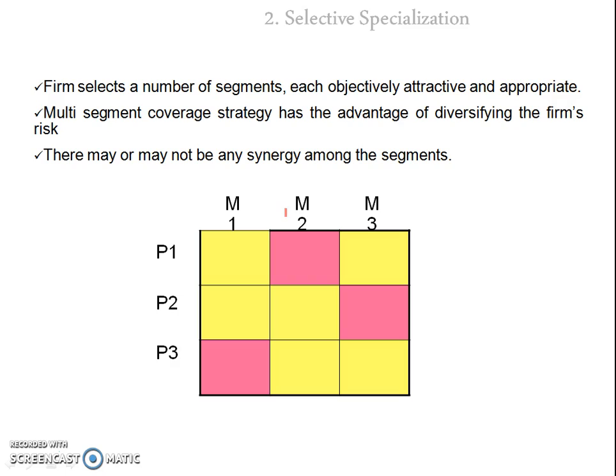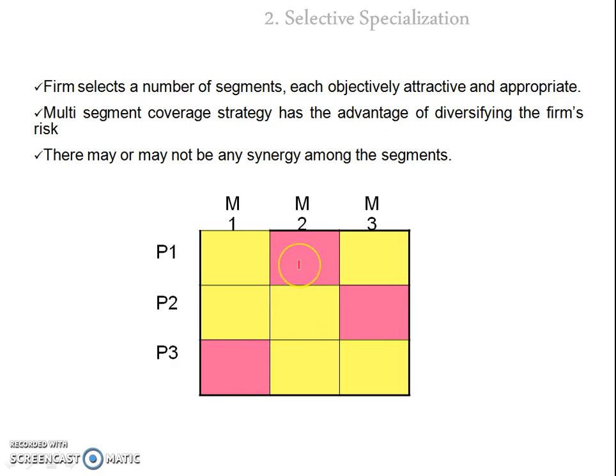Now the second strategy is selective specialization. In this case, the company will not select only one segment. They will select two or three segments in different markets and manufacture different kinds of products. By this strategy, the major advantage is that the risk is diversified. In this example, suppose the company has decided to manufacture the P1 product for the M2 market, the P2 product for the M3 market, and the P3 product for the M1 market. By this they have diversified their risk.